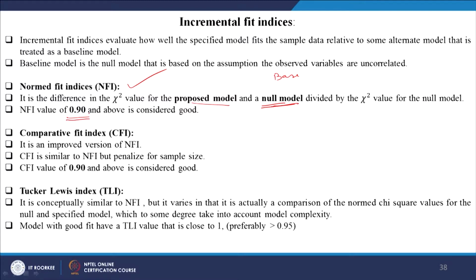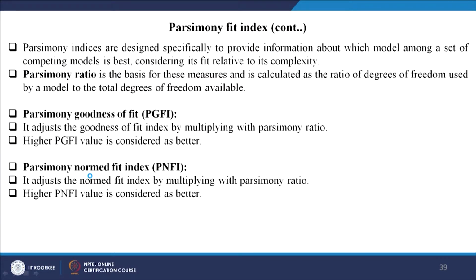You will see when you use AMOS or LISREL, this is called a baseline model. NFI should also be above 0.9. Similarly, the CFI is an improved version of the NFI, but it penalizes for sample size. With a higher sample size it is more sensitive, and it should be above 0.9. There is also the Tucker-Lewis index. These are some of the several fit indices.